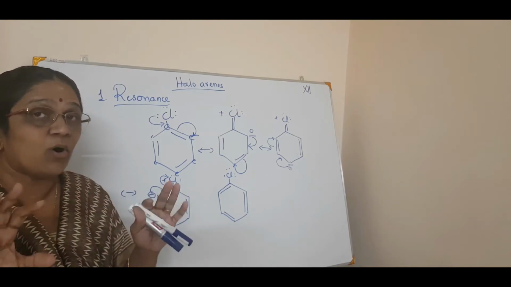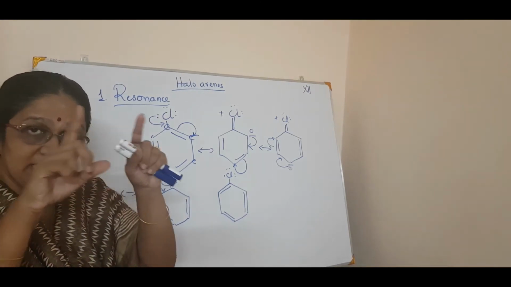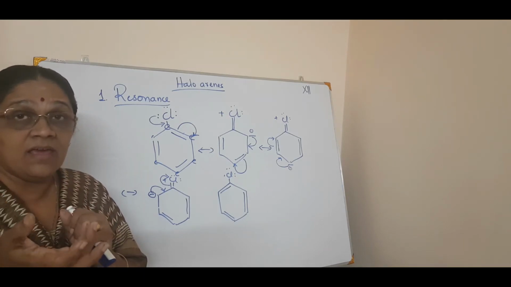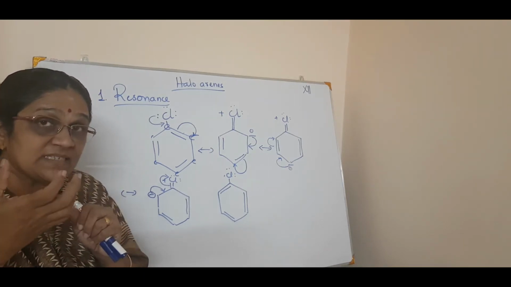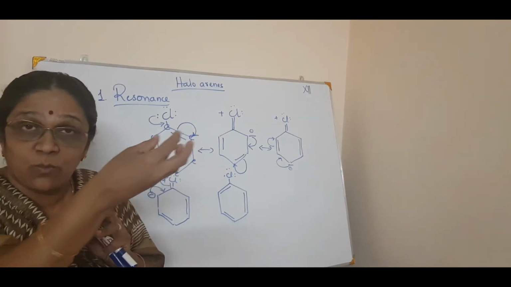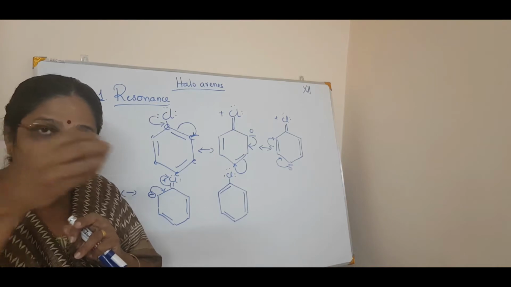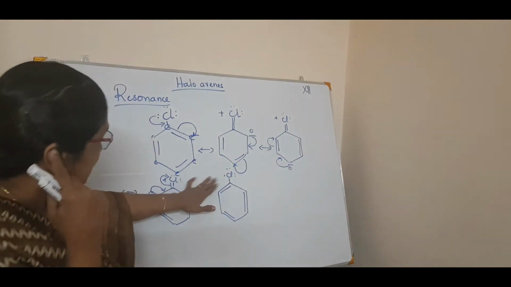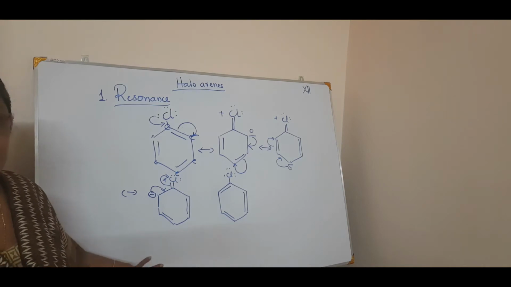There is nothing bond like that. It is only a delocalization of electrons. The particular 1 and 2, if we say, the electron density, which means the psi square, the probability of finding the electron density is maximum in the 1, 2. If the nucleophile is getting attached there, that's all. Okay, so this is the resonance structure.